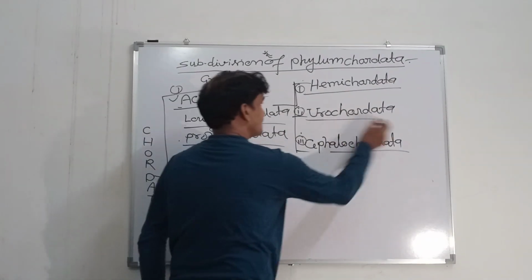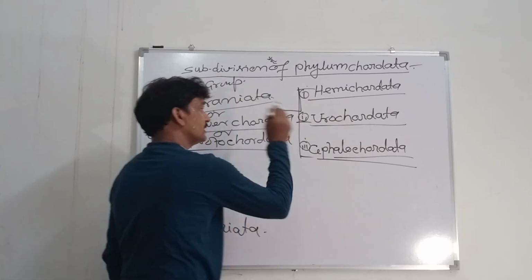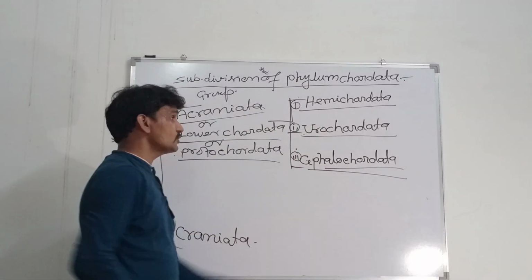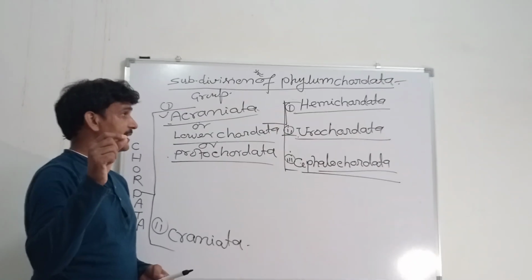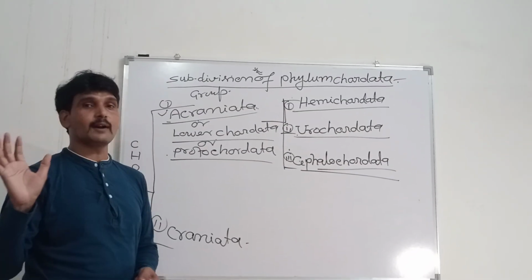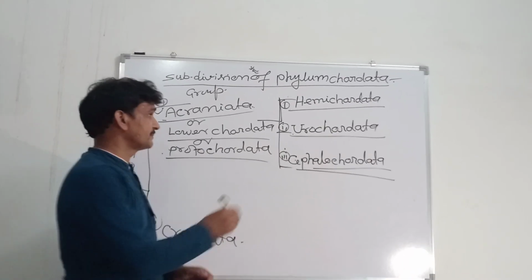Urochordata and Cephalochordata, these two groups of animals are found only in marine water, and look like small fish-like animals.